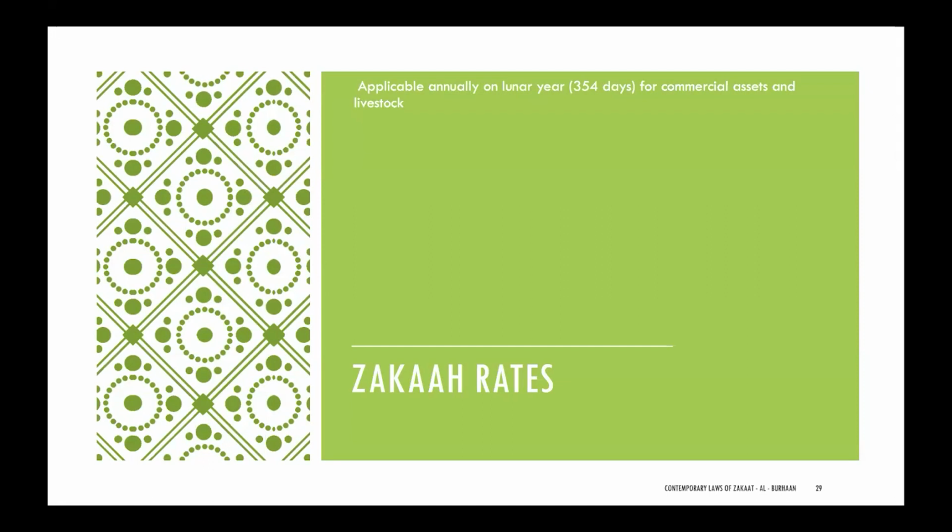So for example, if you came into the possession for the very first time on the 1st of Sha'ban in a particular year of the nisab, a year will pass from 1444 to 1445. And when you get to the 1st of Sha'ban of the next year, now a full year has passed over this wealth. That is now your annual zakat date. It's applicable at a rate of 2.5% on gold, silver, currency, and articles of trade.